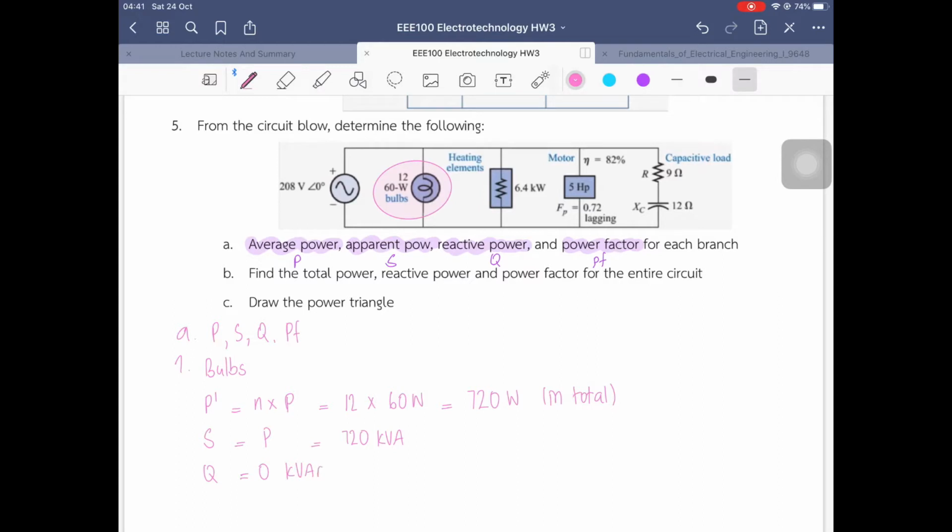For this Q, we also have to write it because they also ask for it. So it's 0 VAR, and the PF is P over S as normal, which is 1 because there's no Q, or you can just write it as 720 over 720, which is 1.